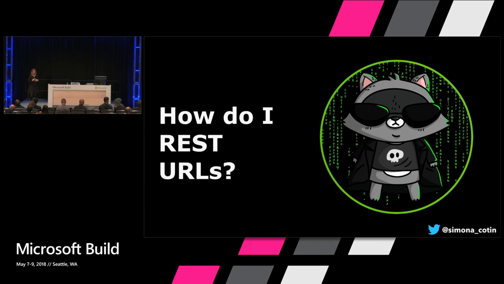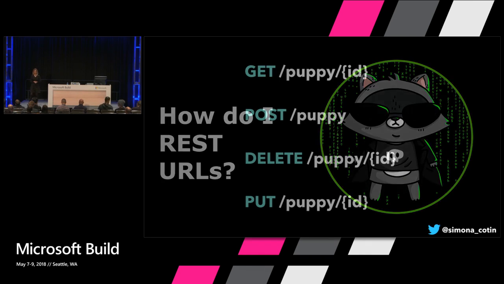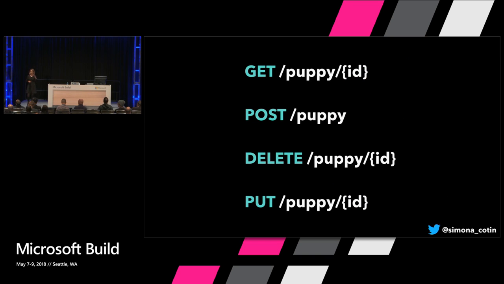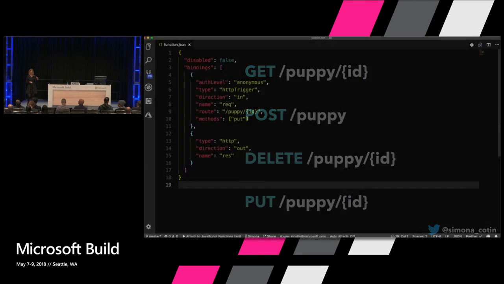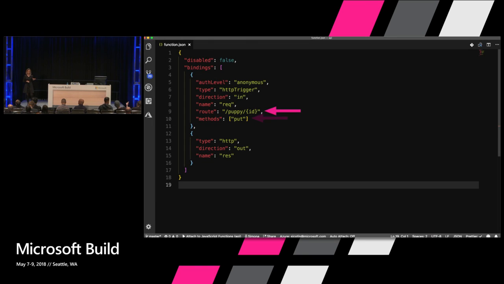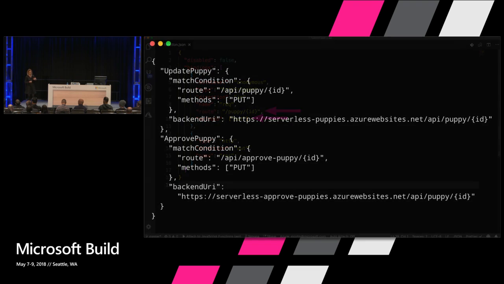This is great. How do we do REST URLs? Well, we've already seen a part of it where we've defined the routes inside the function.json file. These are the URLs that we want to make sure that we have covered. And this is where we define them. We just use route to define different routes. And one thing that's important here is the fact that we can even give variables in our URL, like ID in this case. And this will be passed to our request object.